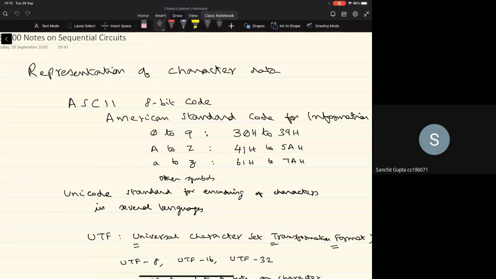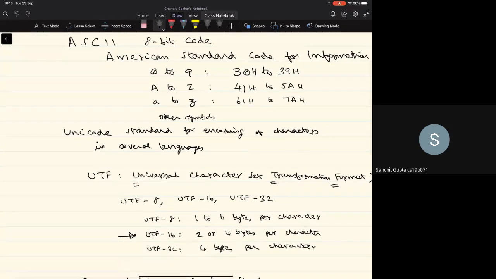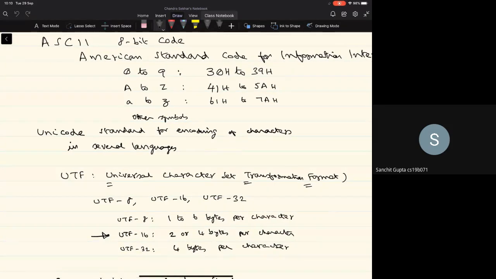And nowadays, with computers being used for many other languages as well, another standard has emerged, called the Unicode standard, for encoding the characters of several languages. One of the Unicodes currently being used is known as the Universal Character Set Transformation Format, shortly UTF. There are different versions of this UTF. UTF-8 is the first version that was proposed, and this UTF-8 typically uses 1 to 6 bytes per character.